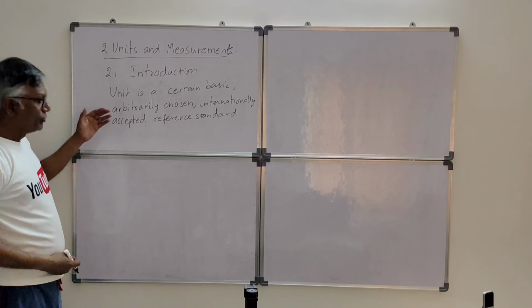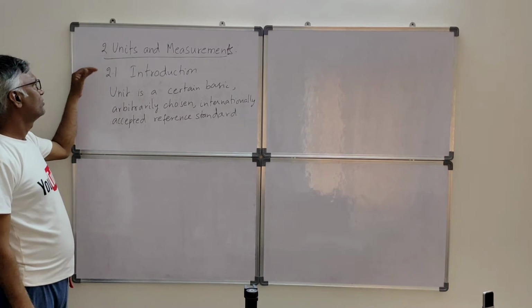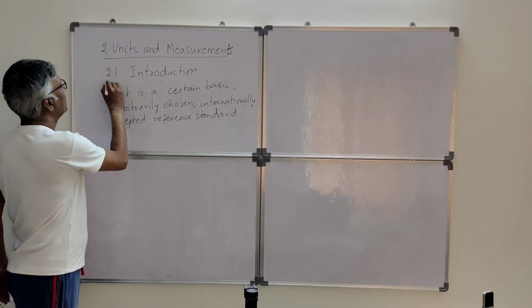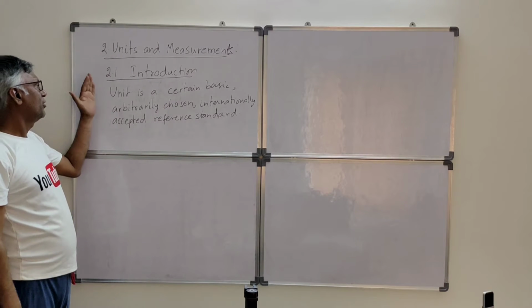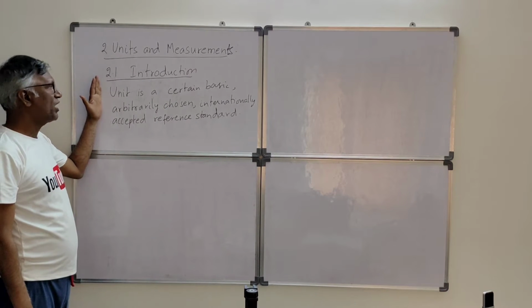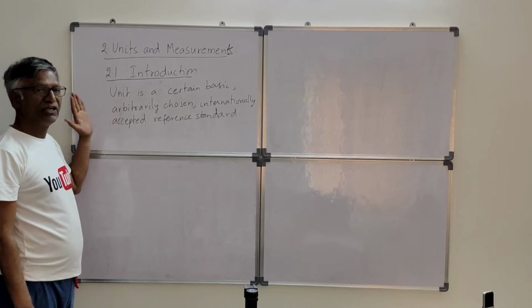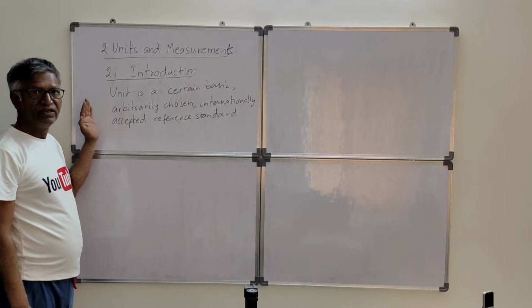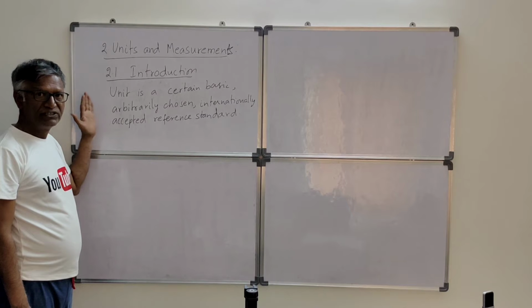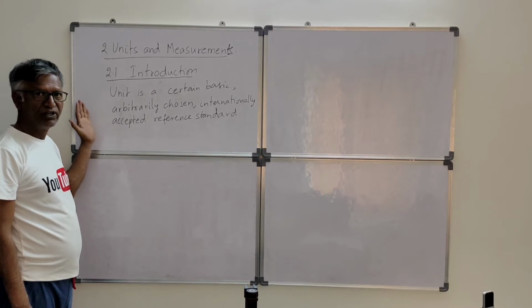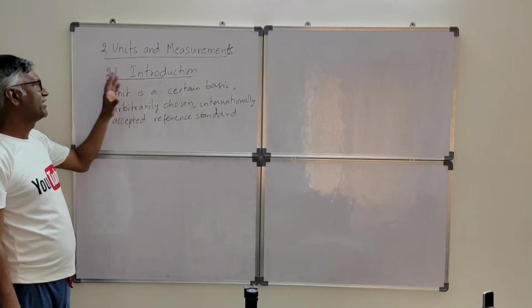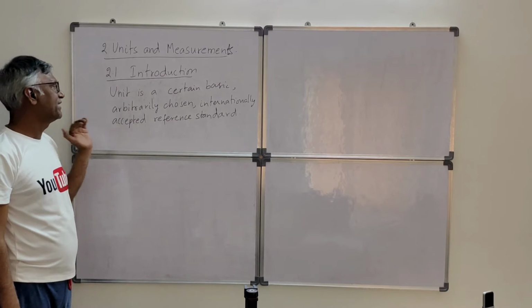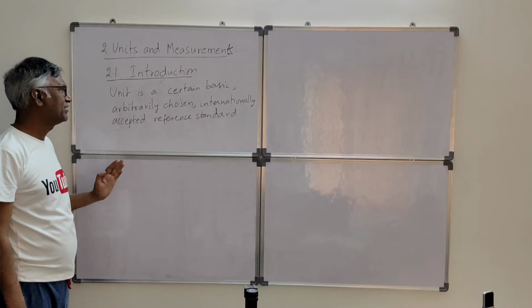So in Units and Measurements, the first topic is 2.1 Introduction. In this we are going to discuss unit and fundamental units, derived units, then fundamental quantities, fundamental units, derived quantities and derived units. Okay. So first thing is unit. Unit is a certain basic arbitrarily chosen internationally accepted reference standard.